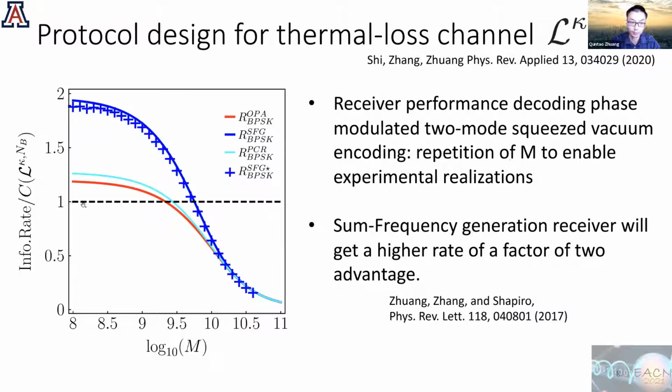And to be experimentally realistic, one thing is that we have to do repetition over a large number of modes to actually achieve an appreciable information rate, so that good encoding and good codes actually exist, and the error probability is not too bad.